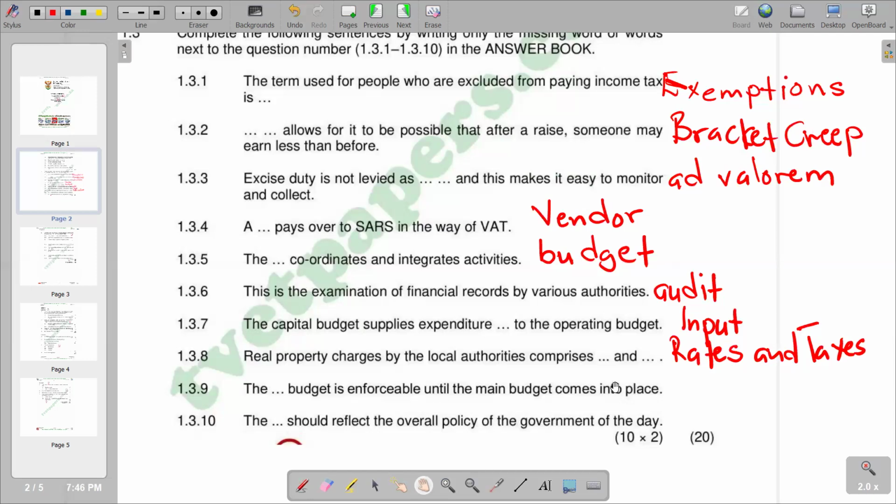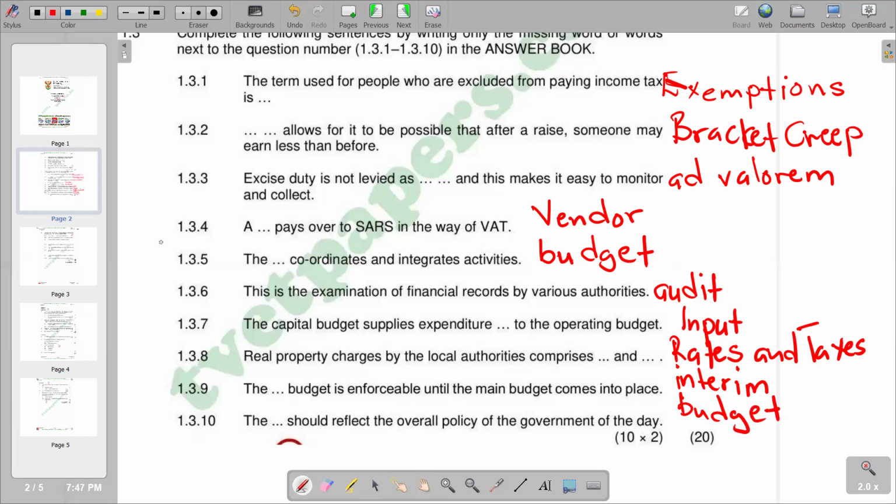Obviously, we have the interim budget. And then 1.3.10, the dash should reflect the overall policy of the government of the day. So this is obviously the budget. The budget should reflect the overall policy of the government of the day.